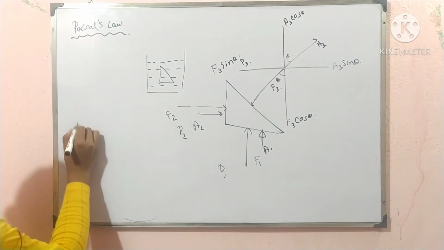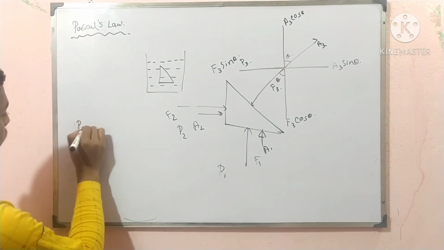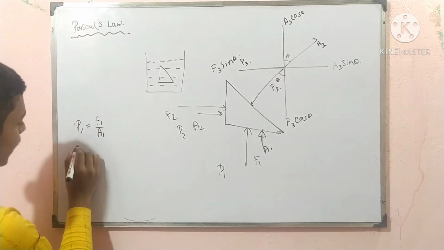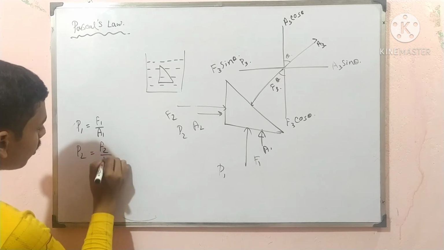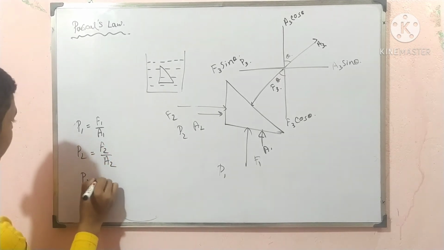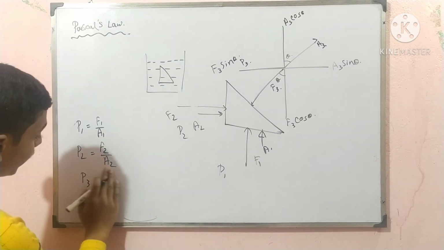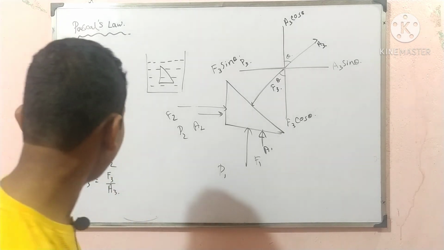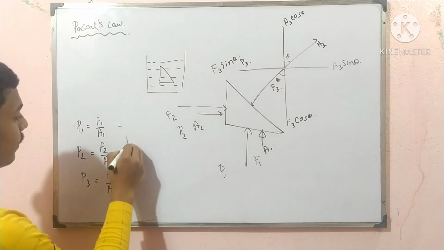We will write that P1 is equal to F1 upon A1, P2 is equal to F2 upon A2, and P3 is equal to F3 upon A3.